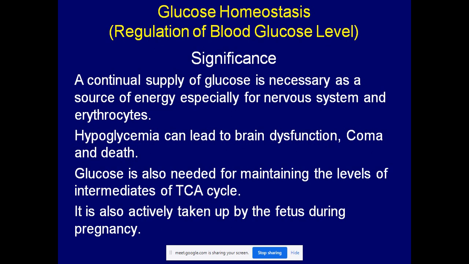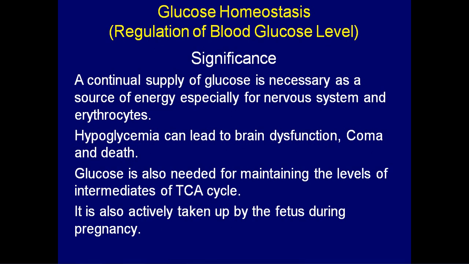Glucose is also needed for maintaining the levels of intermediates of the TCA cycle.